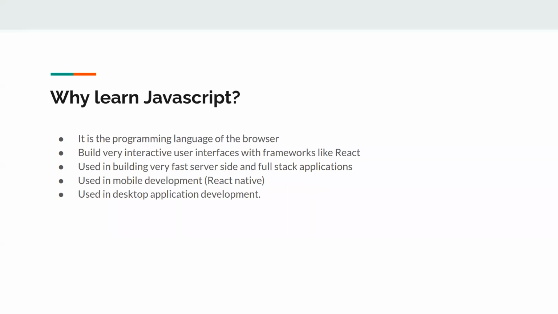So why do you want to learn JavaScript? As I told you, it is the programming language of the browser, right? If you want to do client side programming, JavaScript is a must. The browser only understands JavaScript, right? Next, if you want to build very interactive user interfaces, if you want to add the interactive aspect to your website, JavaScript is a must, right? And also there are a lot of upcoming technologies like React, Vue, and Angular. All those technologies or frameworks are built upon JavaScript.